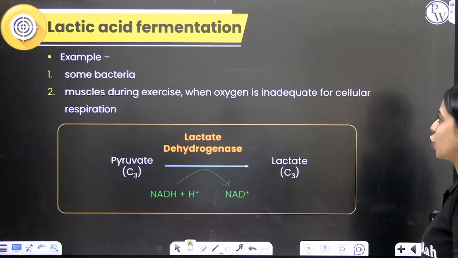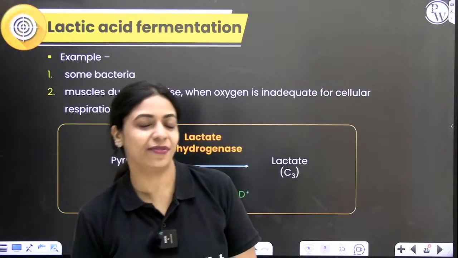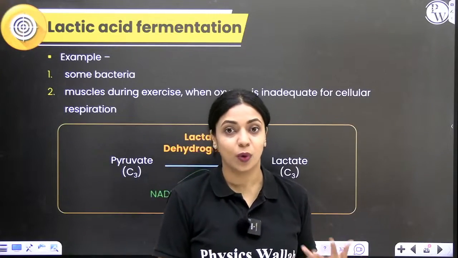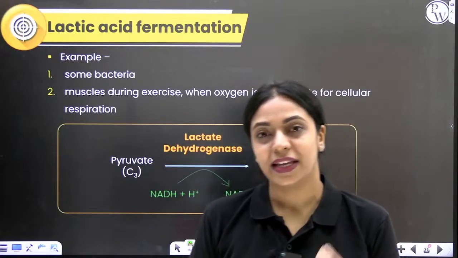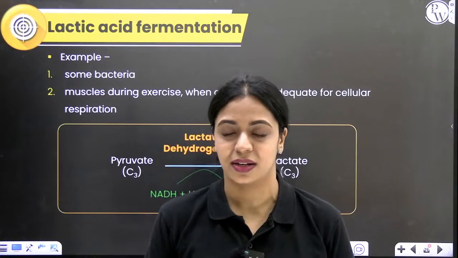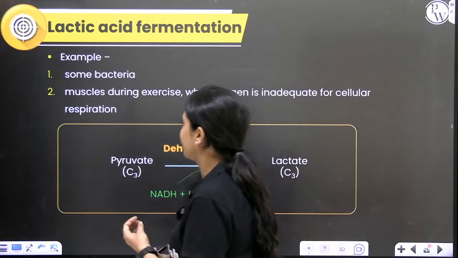Okay? Now let's talk about lactic acid fermentation. In the chapter Microbes in Human Welfare, we've also learnt about lactic acid bacteria which are involved in the production of curd, right? So they are called lactic acid bacteria. They produce lactic acid by breaking down certain components in a cell. So when does this lactic acid get produced?